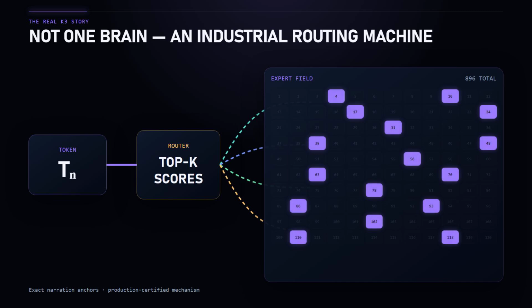A massive library, a selective router, a small active team, and an industrial-scale machine keeping the doors open. The 2.8 trillion number is real, but without the architecture underneath it, that number explains almost nothing.